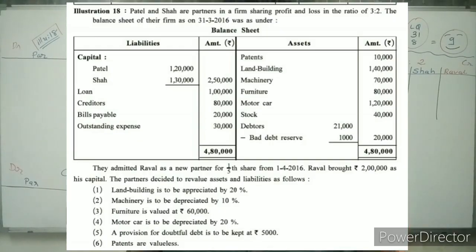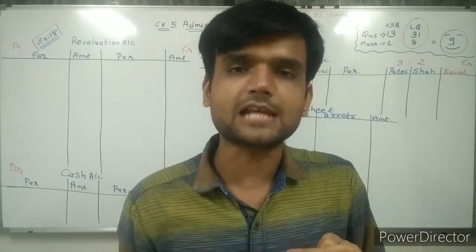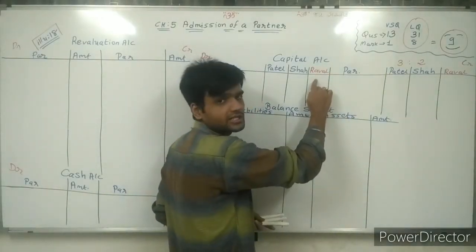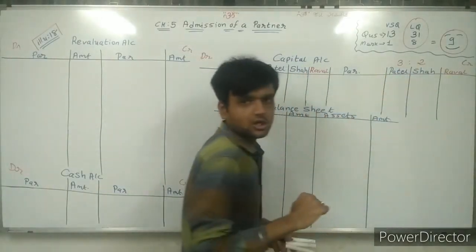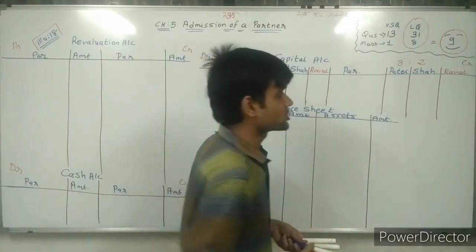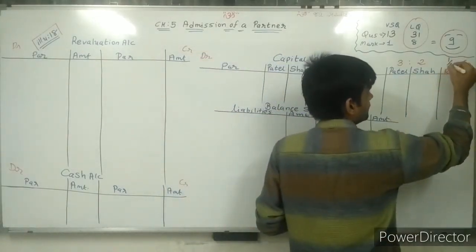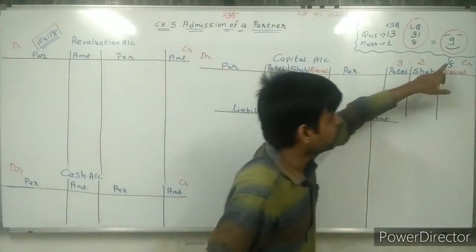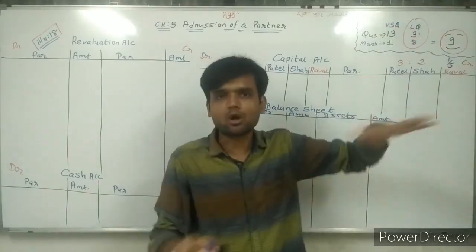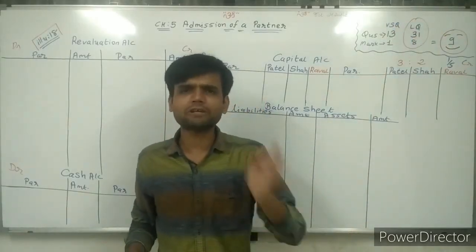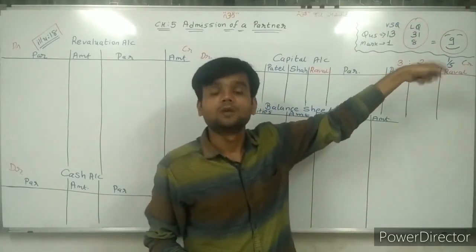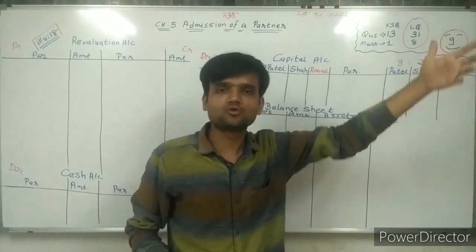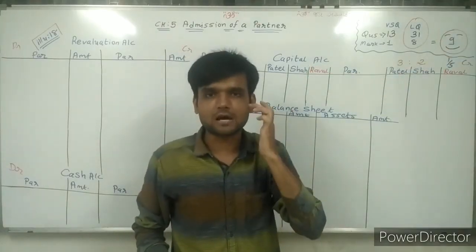So from 1/4/16, new partner Raval is admitted. So here I have written, sir, the third partner is Raval. The third column is Raval, and Raval's share is 1/5. So in future, we will give 1/5 portion to Raval. Not now. We are not giving anything now to Raval. We will give him in future. So future profit will be 1/5 of Raval.